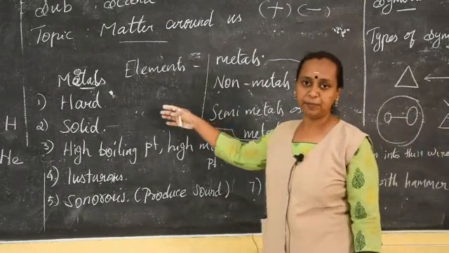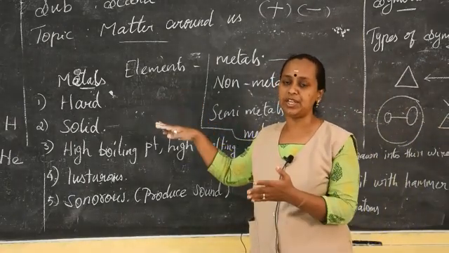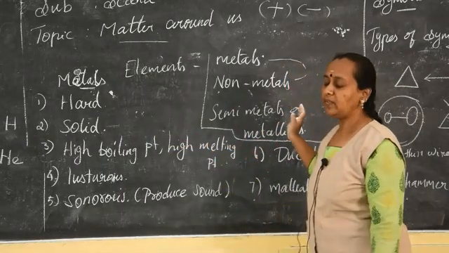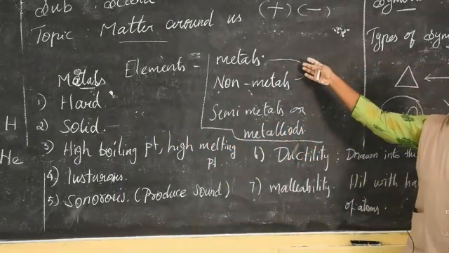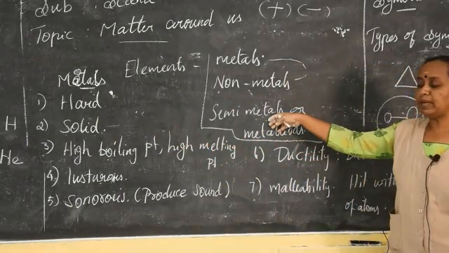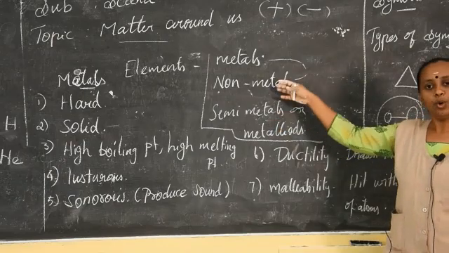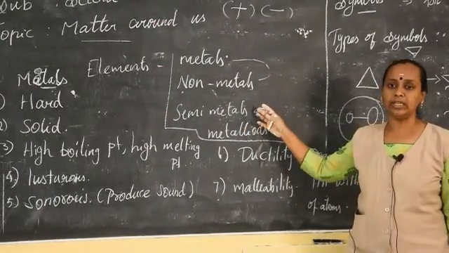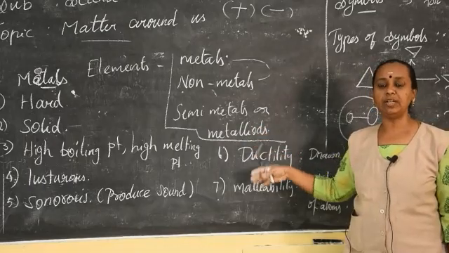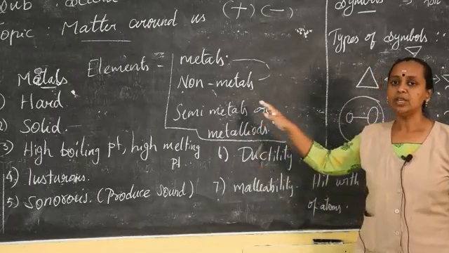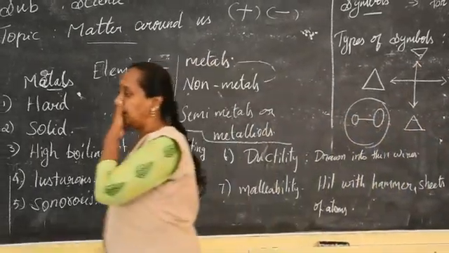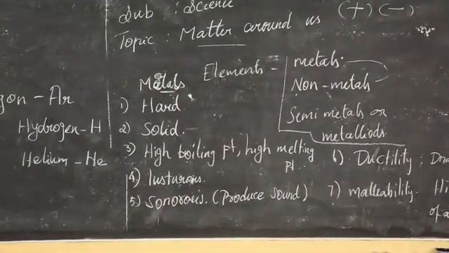So these are the properties, and based on these, the classifications were made. They have divided into metals and non-metals. The semi-metals will have both the characters together, that is, both the physical natures. So just go through the book, what is given there.